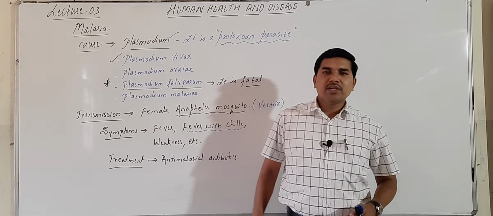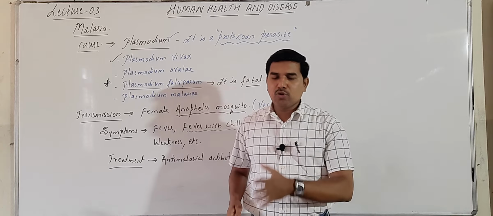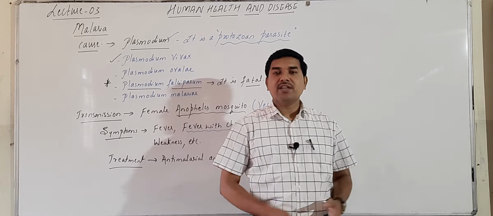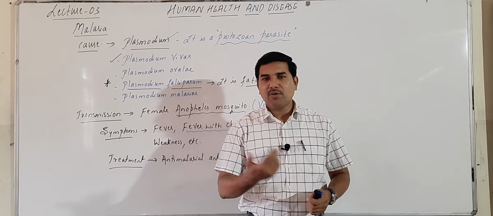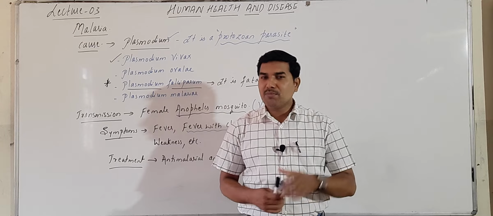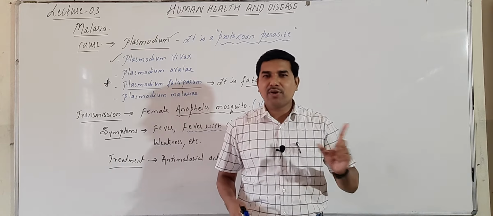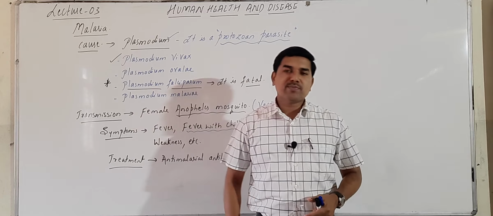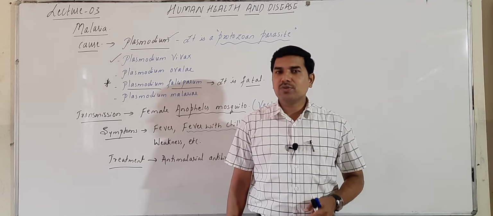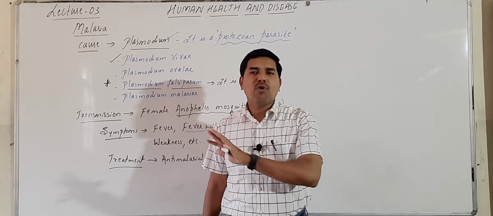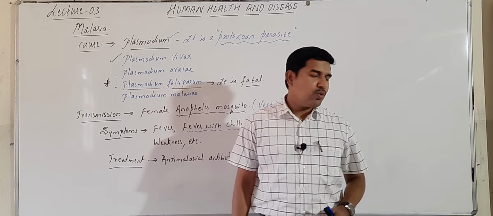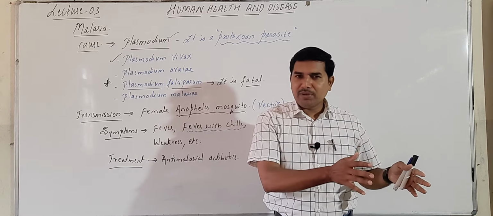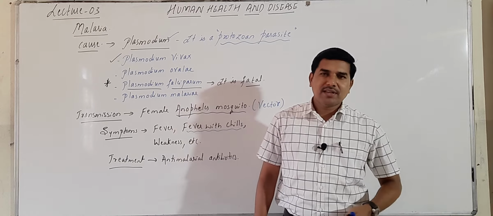So better avoid the biting of the mosquito. And remember, if this mosquito bites a human in the home, the chance of other persons in our home or nearby area getting this infection will be very high, because the mosquito will be growing in that surrounding only. That is why water helps in the growth and multiplication of these mosquitoes. Due to this reason, avoid stagnation of water in front of your homes.